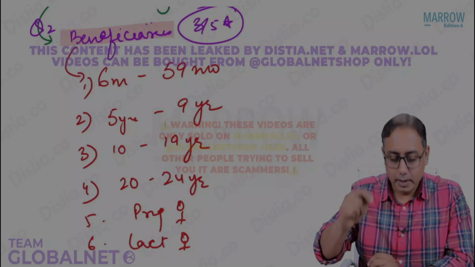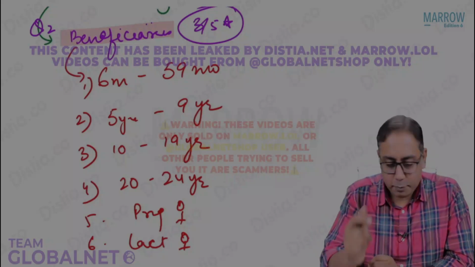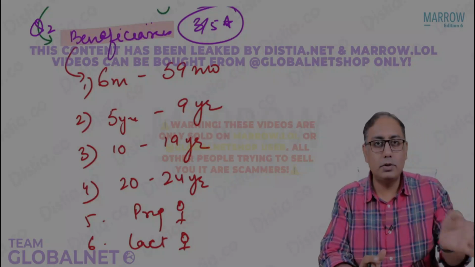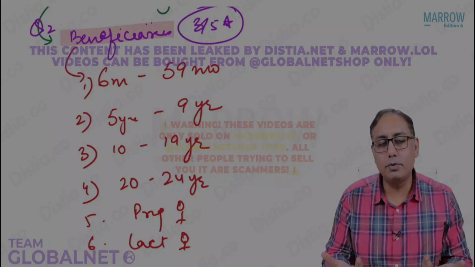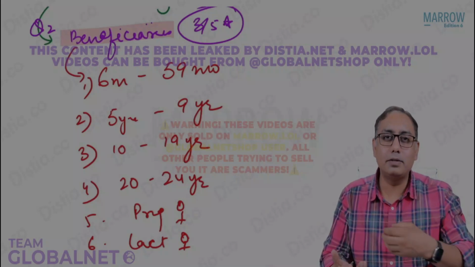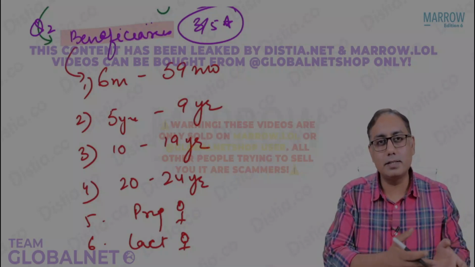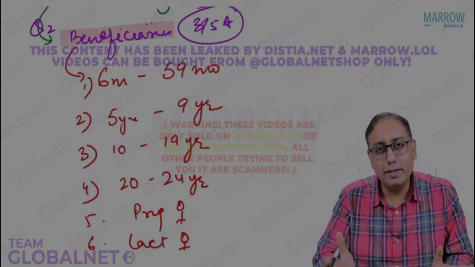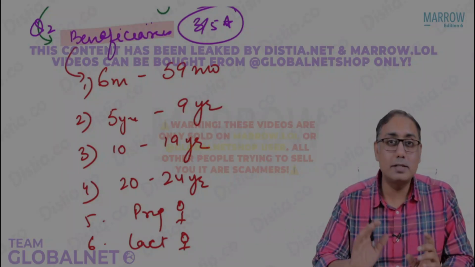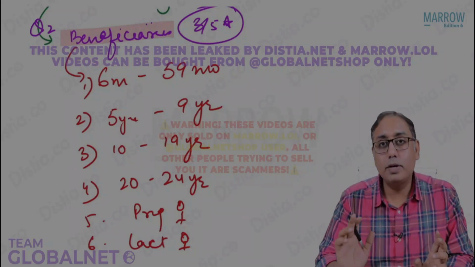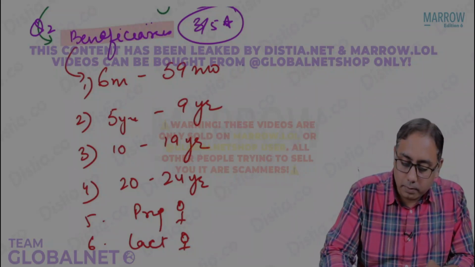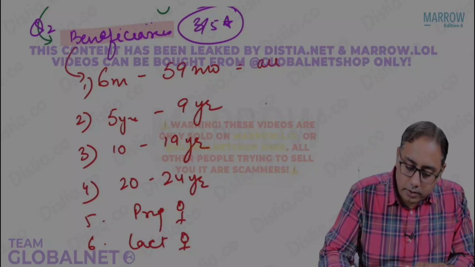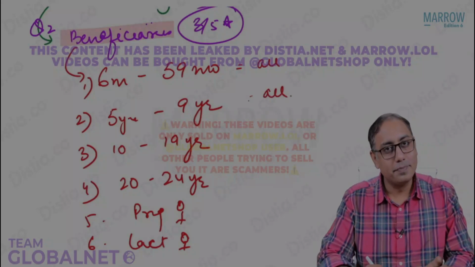MCQs on this now. First MCQ. 6 months to 59 months, right? So 0 to 6 months are obviously not included because we are talking of Anemia Mukt Bharat, where you are going to give iron and folic acid. Under 6 months, babies are exclusively breastfed, right? Common sense, no brainer. So 6 months to 59 months, that is group 1. For 5 years to 9 years, all children are included. Please note, all children from 6 months to 59 months, and all children from 5 years to 9 years.